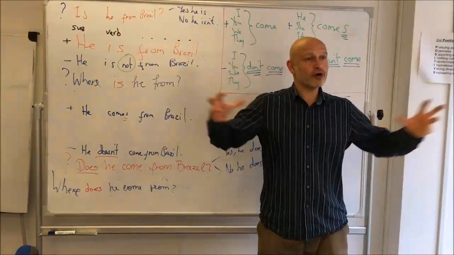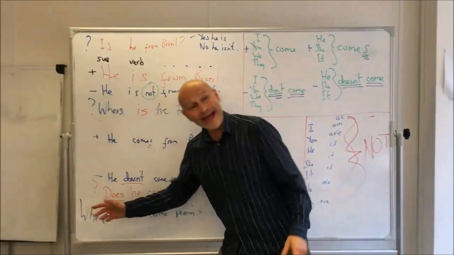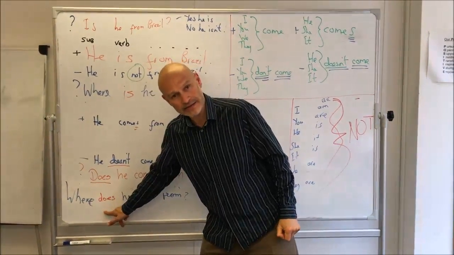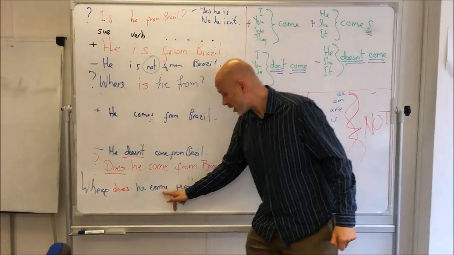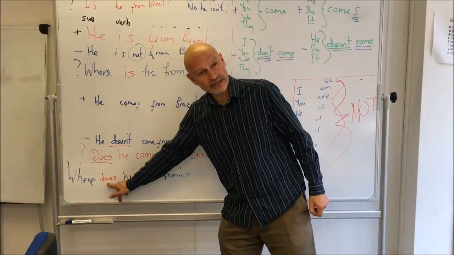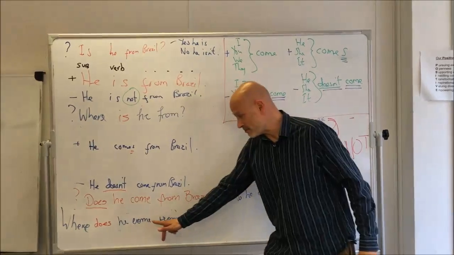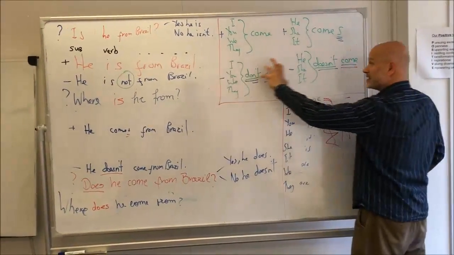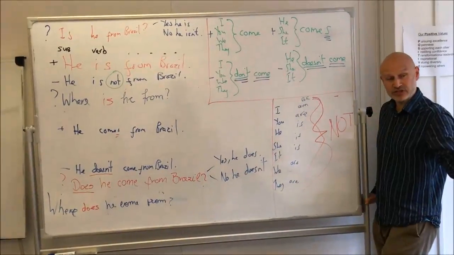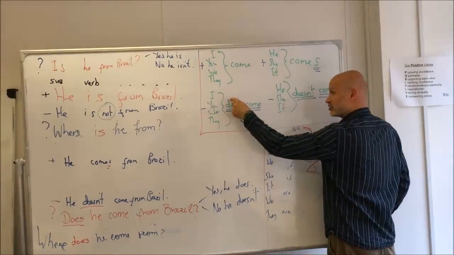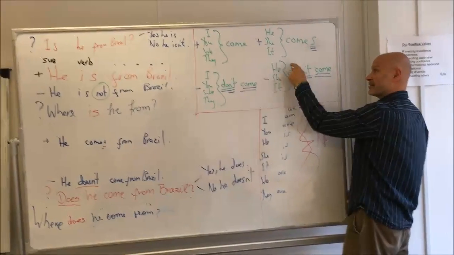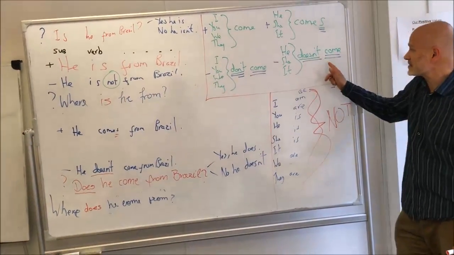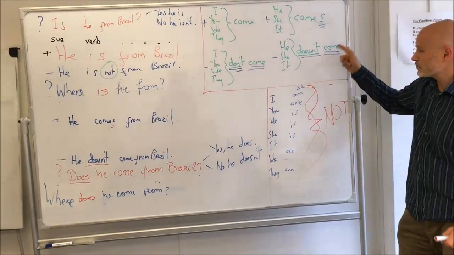And it's the same for long questions. Where do you come from? Where does he come from? It is the little auxiliary verb that changes and the main verb stays the same. So in the negative and in the question, I, you, we, they don't come, he, she, it doesn't come. It's this verb that changes, the auxiliary verb. The main verb stays the same.